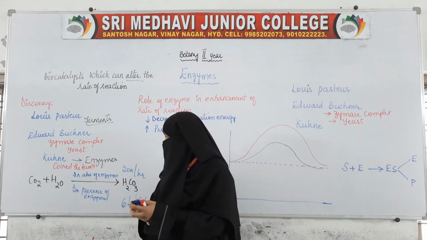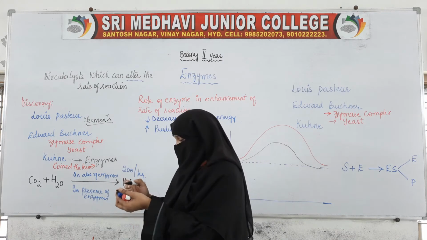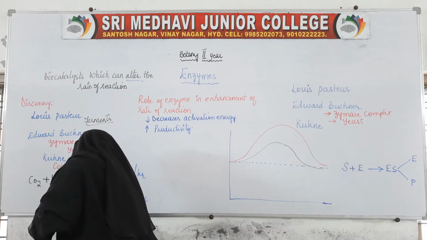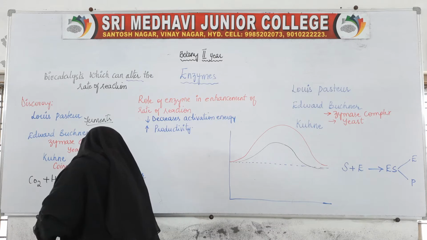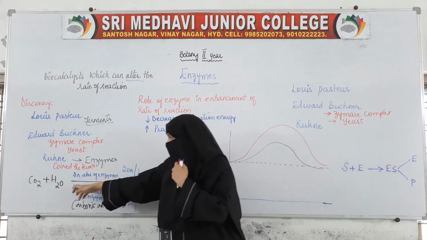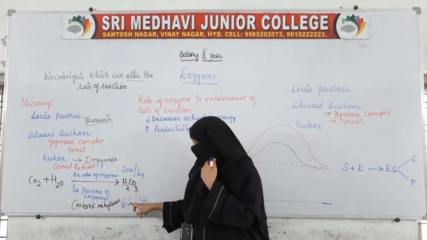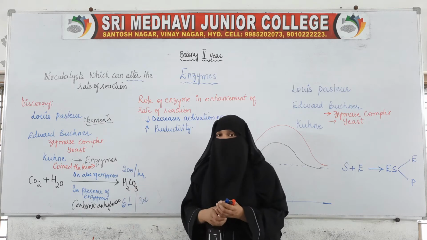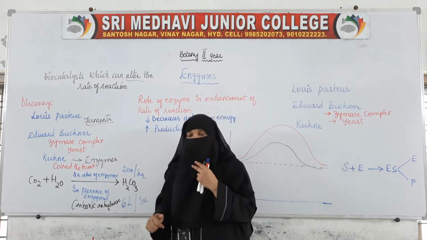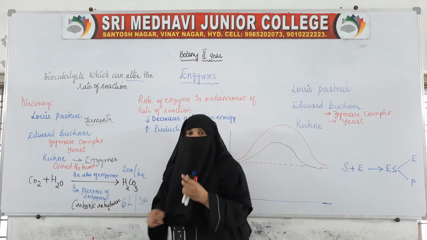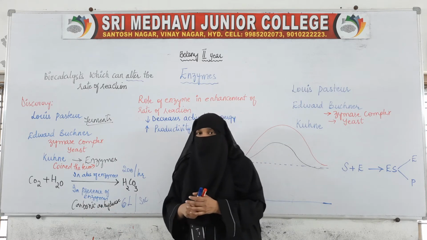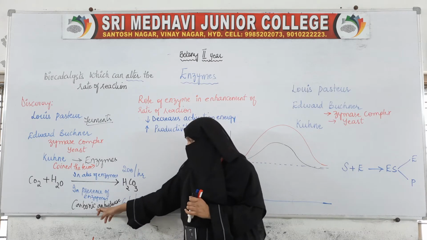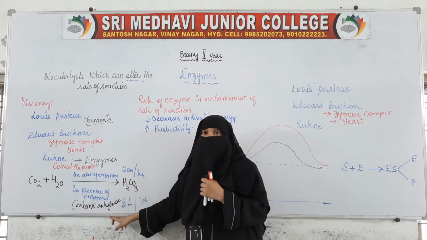The enzyme used here is carbonic anhydrase. We said that when this reaction is done in the presence of enzyme, we get 6 lakh molecules of carbonic acid per second. So which enzyme have we taken? Carbonic anhydrase, the enzyme for this reaction between carbon dioxide and water to form carbonic acid.